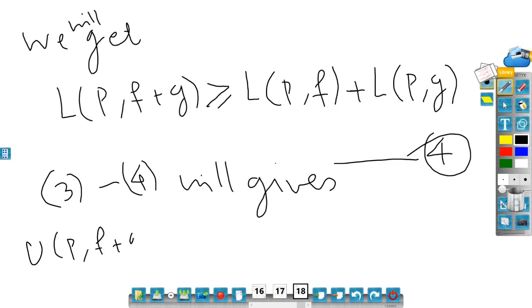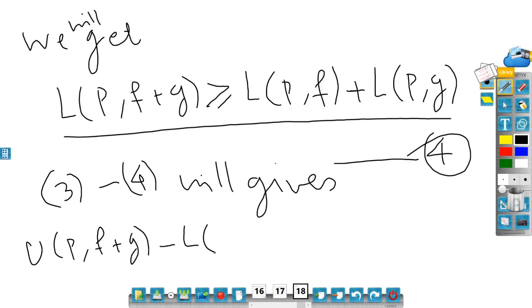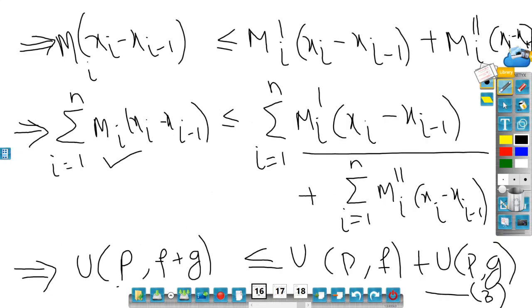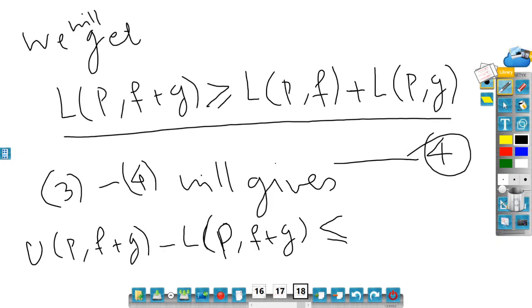UPF plus G minus. So minus means first I have to subtract this. First I have to multiply this. So multiply करेंगे तो इधर minus आएगा, and this greater than equal to less than equal to, and I have to add with 3. Then it will be minus LPF plus G is less than equal to, now here UPF, UPG, UPF, and this minus will come now, minus LPF